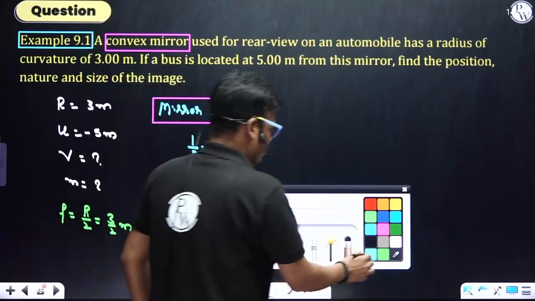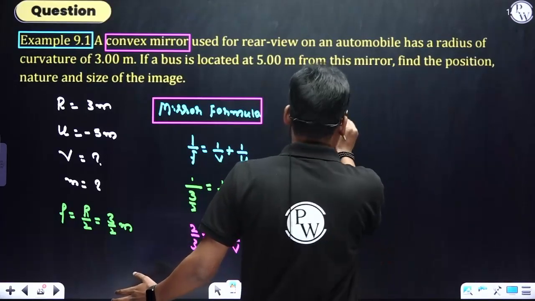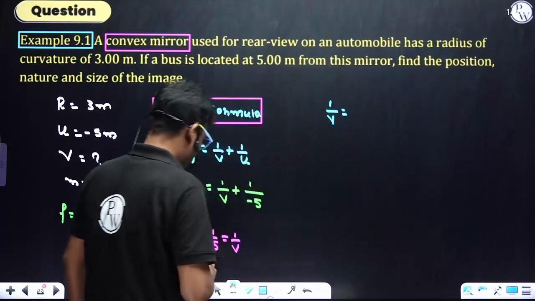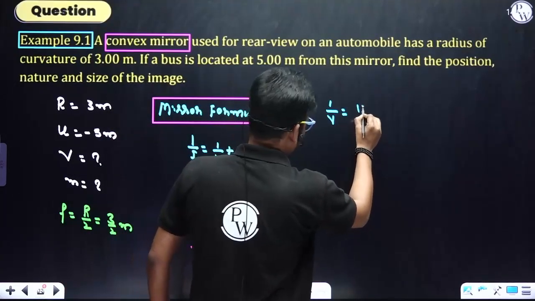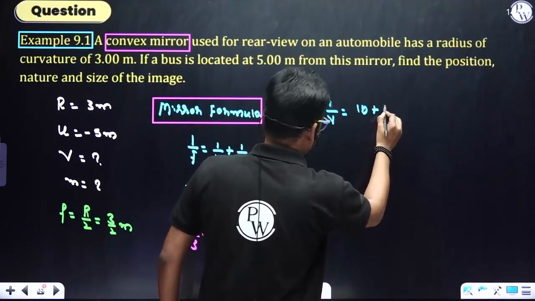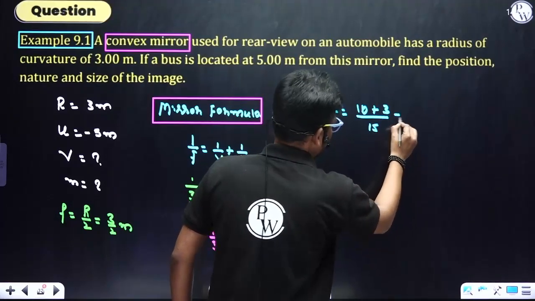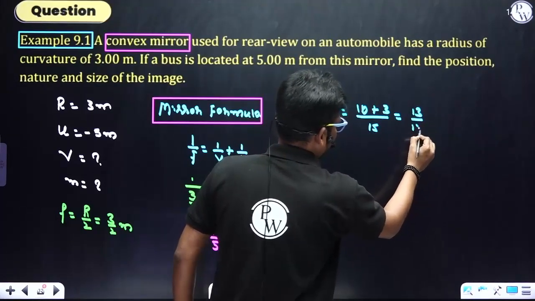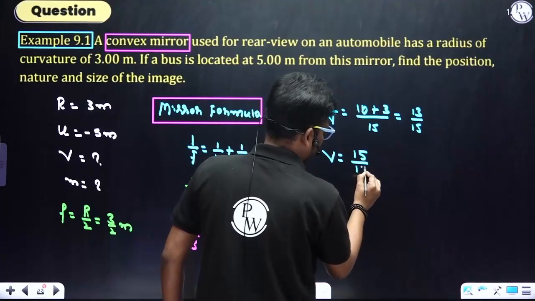So 1 by v equals, taking the LCM, 10 plus 3 divided by 15. So that is 13 divided by 15. So v equals the reciprocal, 15 divided by 13.